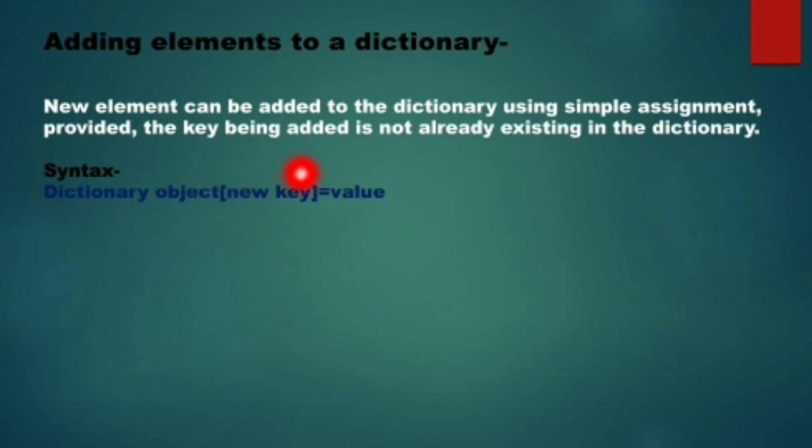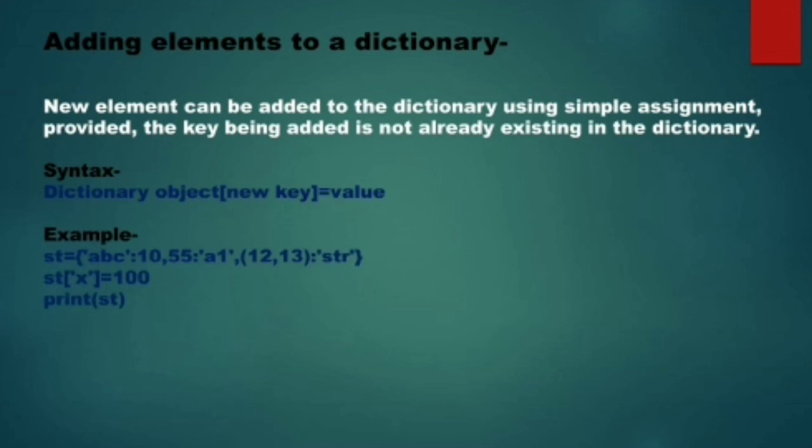Now this new key will be added to the dictionary. Let's take an example. If this is your dictionary ST, right, and I have written ST of X is equal to 100. Since X does not exist in the dictionary right now and I have written this statement, it will add this key and assign this value 100 to the key.